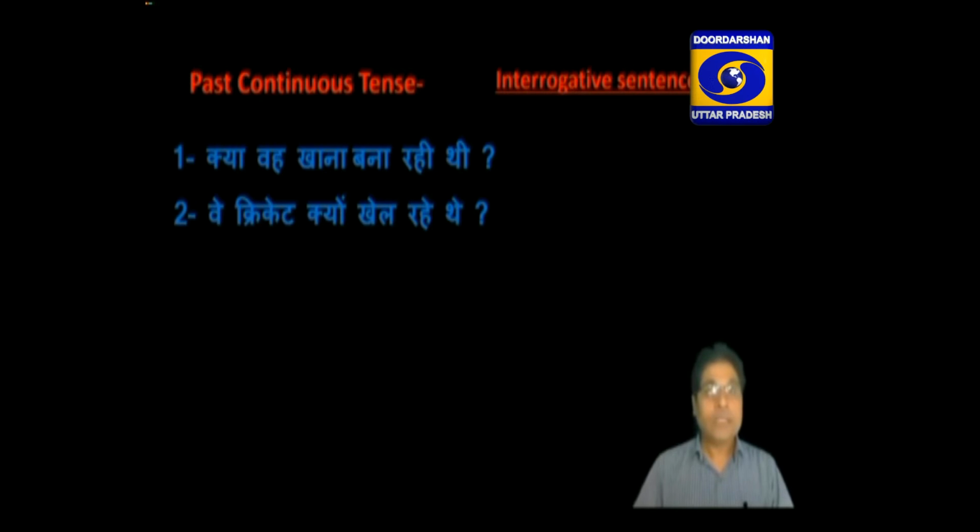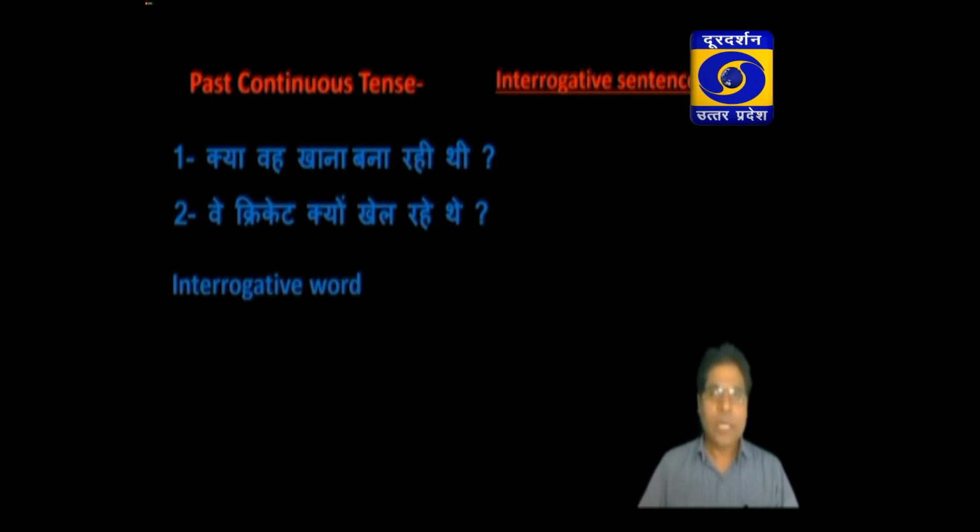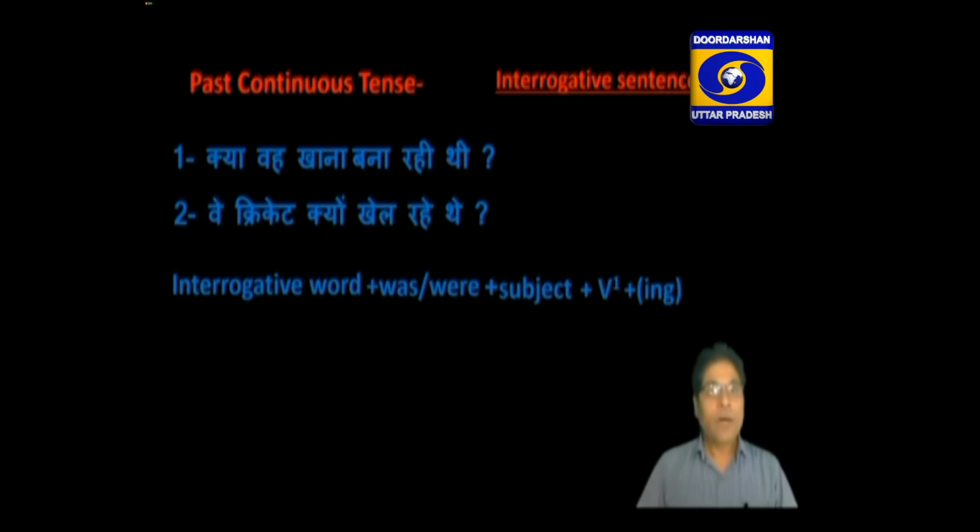So, to translate such type of sentence, we start with the interrogative word, if there is one given in the sentence. Here there is no interrogative word in the first sentence, but क्यों is an interrogative word given in the second sentence. So to translate such type of sentence, we start with the interrogative word, then the helping verb. As a helping verb, we use was and were, then subject, then the first form of the verb and object, and at last the mark of interrogation.